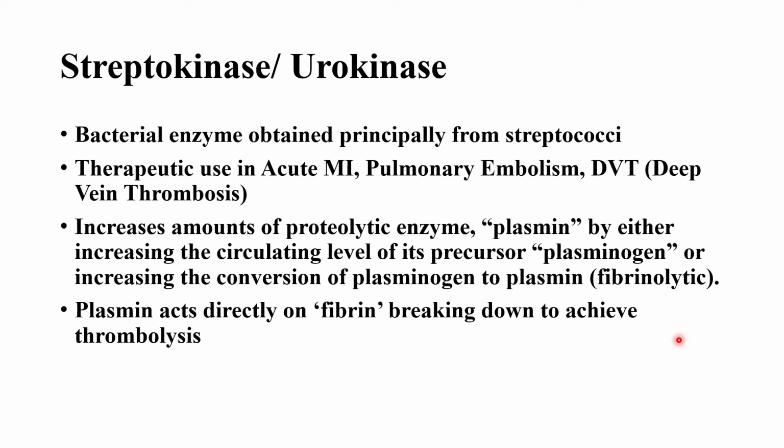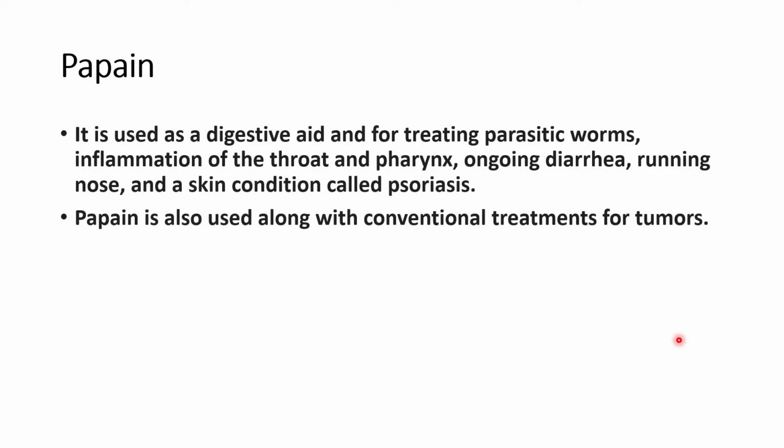It increases the amount of the proteolytic enzyme plasmin, by either increasing the circulating level of its precursor, plasminogen, or increasing the conversion of plasminogen to plasmin. That is the fibrinolytic activity. Plasmin acts directly on fibrin, breaking it down to achieve thrombolysis. So it is used as this.